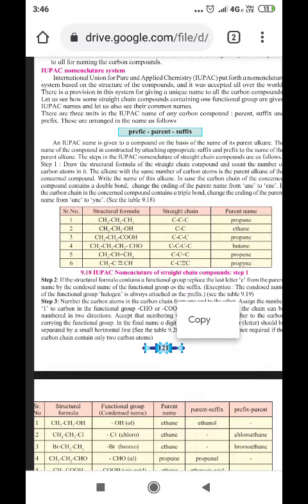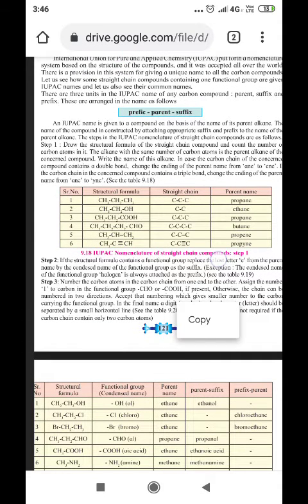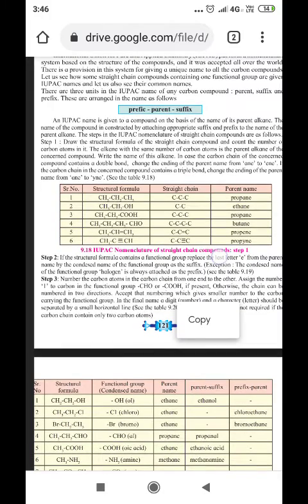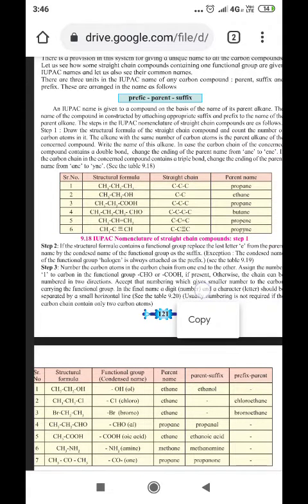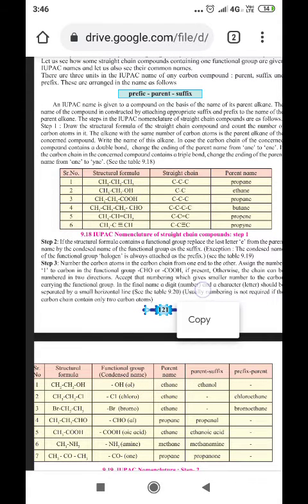First unit is the parent, that is the skeleton carbon. Second is the suffix. Suffix means after the parent, and then the prefix is the name before the parent. As arranged in the name, you can see here prefix, parent, suffix. An IUPAC name is given to a compound on the basis of the name of its parent alkane. The name of the compound is constructed by attaching the appropriate suffix and prefix to the name of the parent alkane.